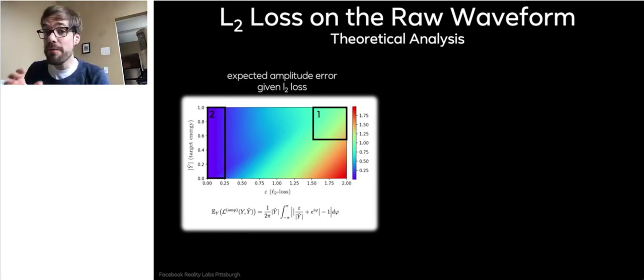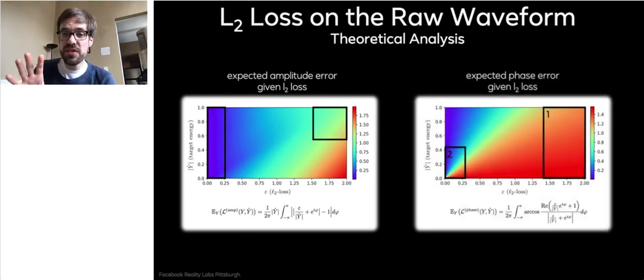If we look at the same for phase though, we see early in training, when the time domain L2 loss is still high, rectangle number 1, phase is not optimized at all. And later in training, when the L2 loss is very low, phase is okay-ish for the high energy components, but still not well optimized for low energy components. So far the theoretical analysis.